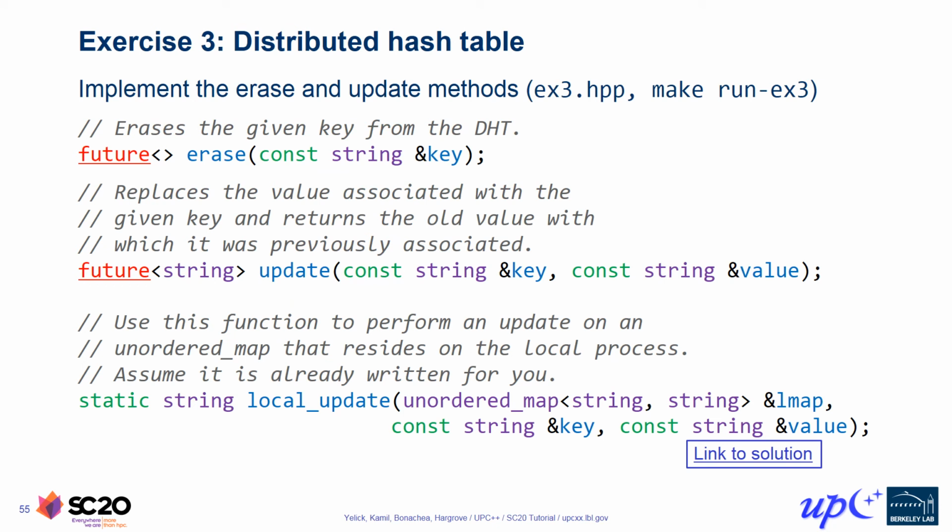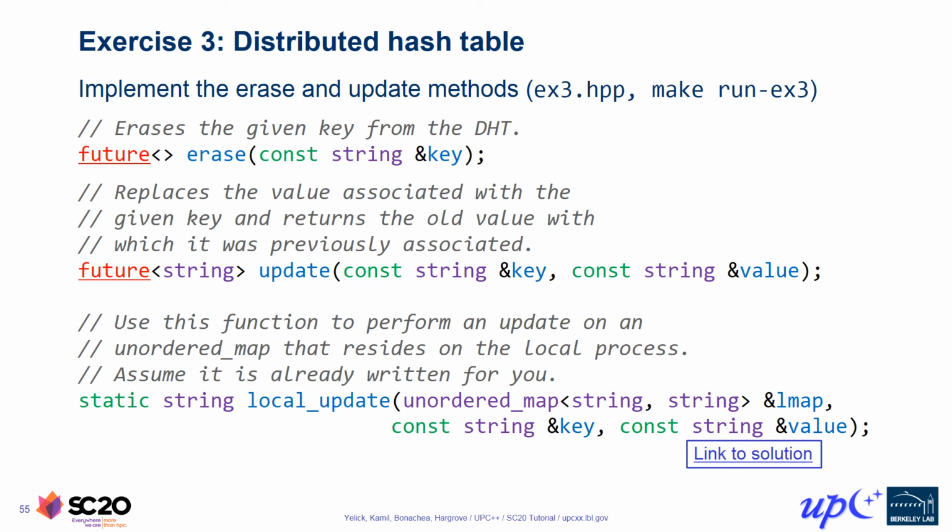So for our next hands-on exercise, we're going to ask you to implement two additional member functions on this same DHT class. The code skeleton for this exercise is located in the ex3.hpp file in your tutorial exercises directory. You can build and run a test on this code skeleton with the command make run-ex3, although of course the test won't pass until you fill in a correct solution to the exercise.